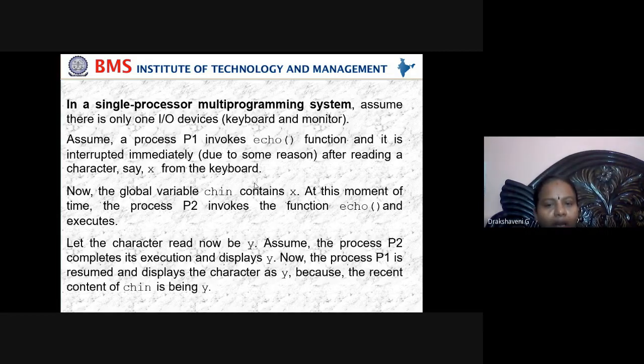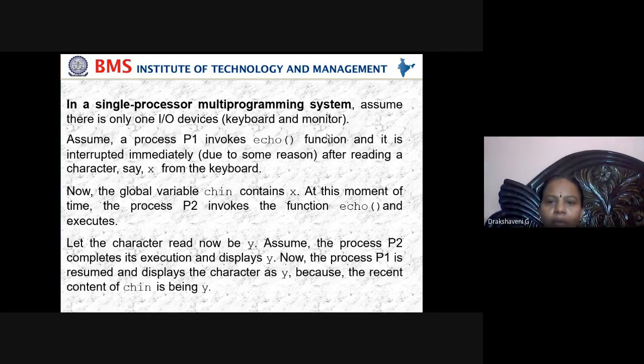Earlier P1 had X, but now P2 has used it and changed the value of chin. Now chin will have Y. Let the character read now be Y. Now the process P1 is resumed and displays the character Y, because the recent content of chin is Y.